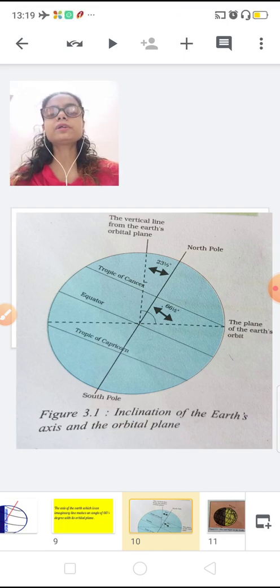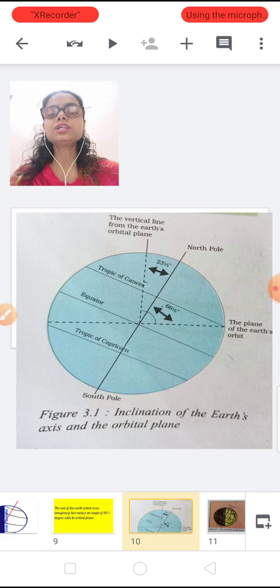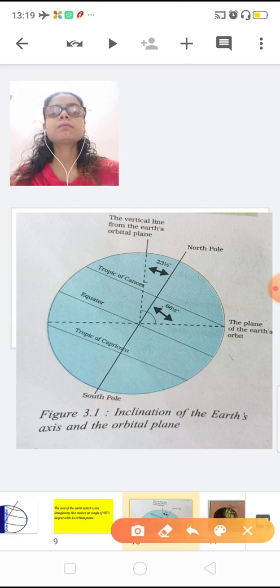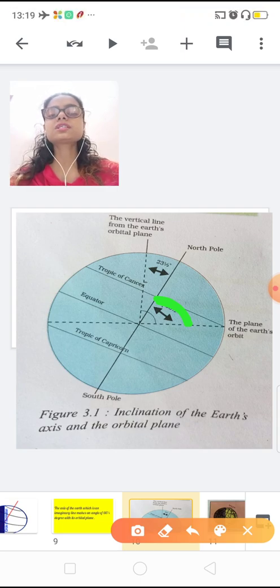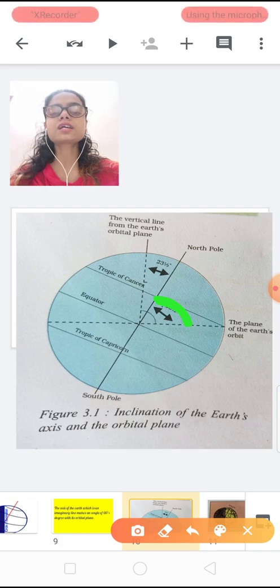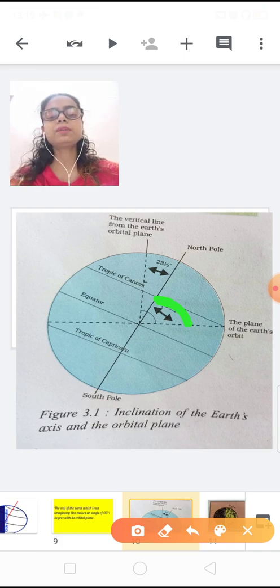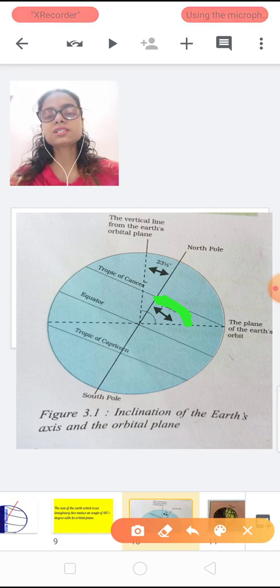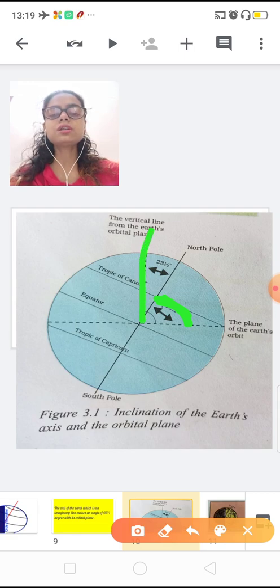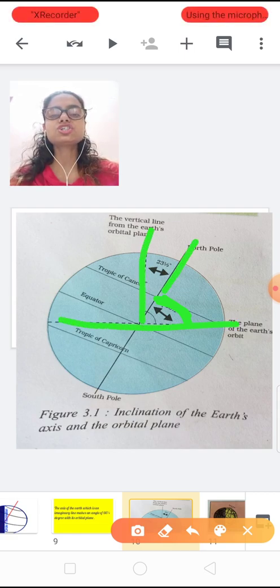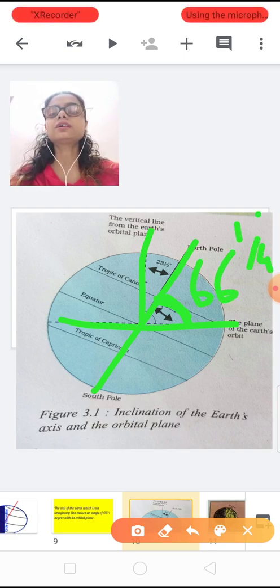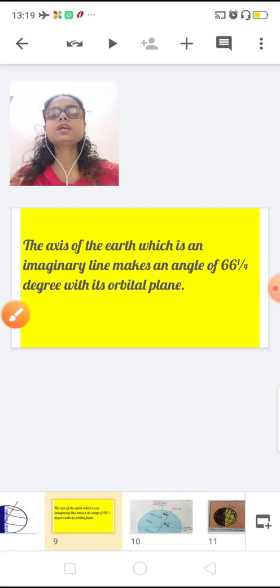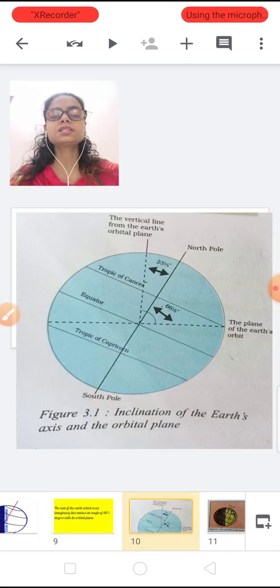Now you know the orbital plane, the circle of illumination, and the imaginary line makes an angle of 66 1/2 degrees. This is known as the inclination of the earth's axis and the orbital plane. So this is our circle of illumination, our orbital plane, and the imaginary line. It makes an angle of 66 1/2 degrees. Now see the definition again. The axis of the earth, this is the axis of the earth.